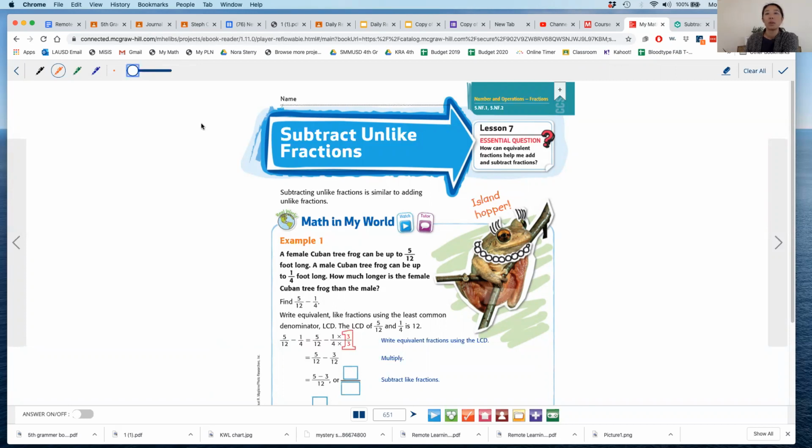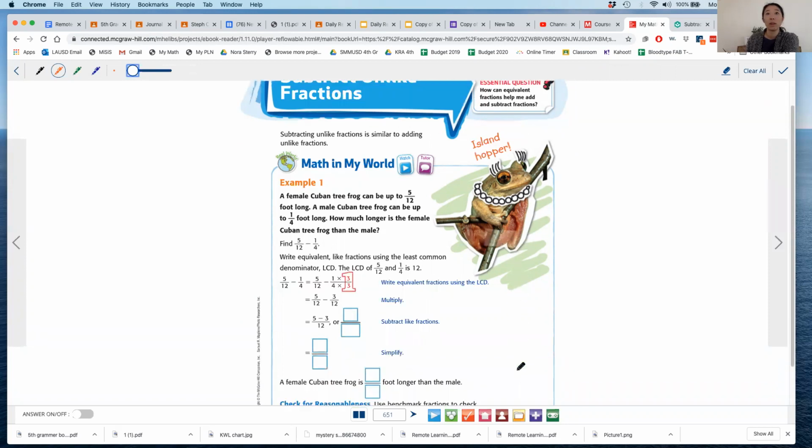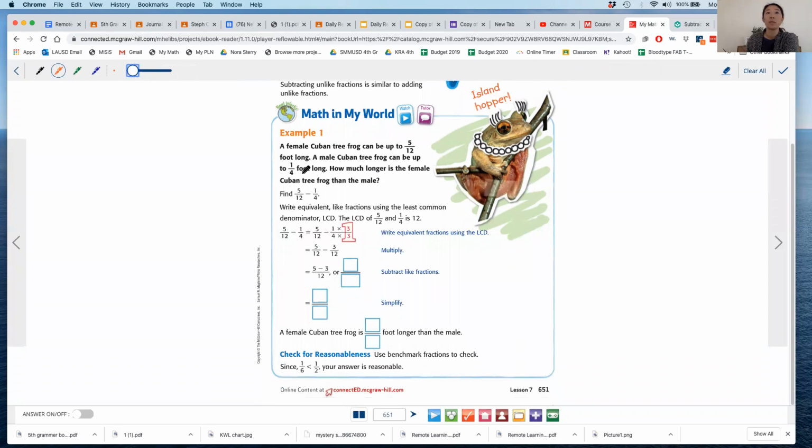All right, so for example, if a female Cuban tree frog can be up to 5/12 foot long, okay, I'm thinking in my head, I'm like 5/12, that's close to half of a foot. A male Cuban tree frog can be up to 1/4 foot long. I'm thinking about 1/4, okay, that's like a quarter of a foot. So how much longer is the female Cuban tree frog than the male? If it asks me how much longer, I know that I have to subtract because it's comparing 5/12 to 1/4, right? So I have to find 5/12 minus 1/4.